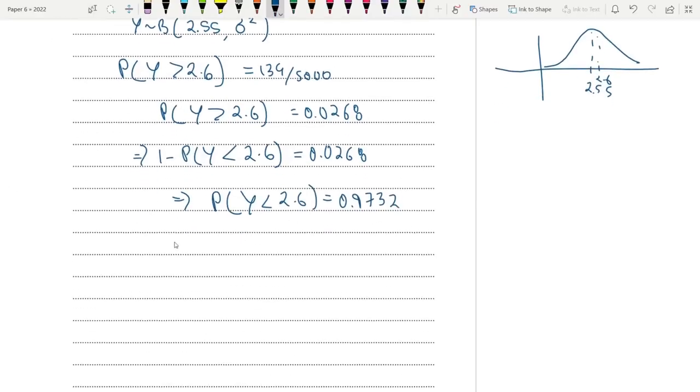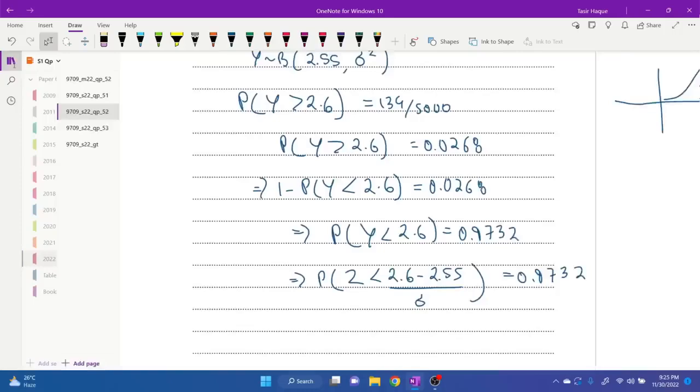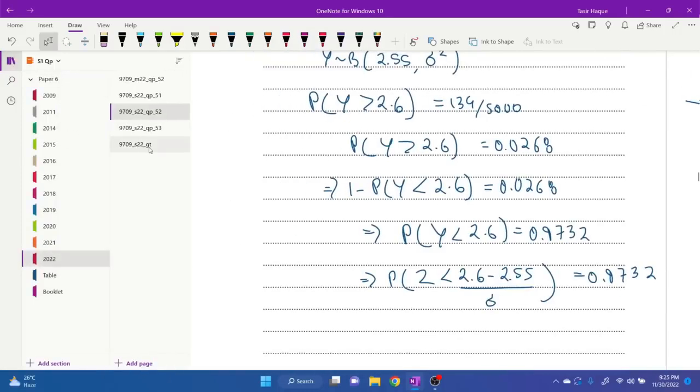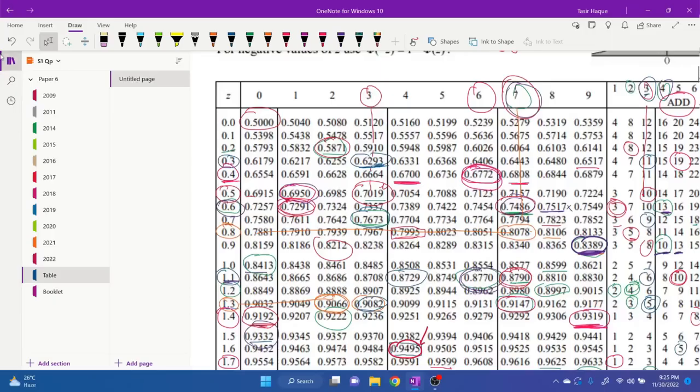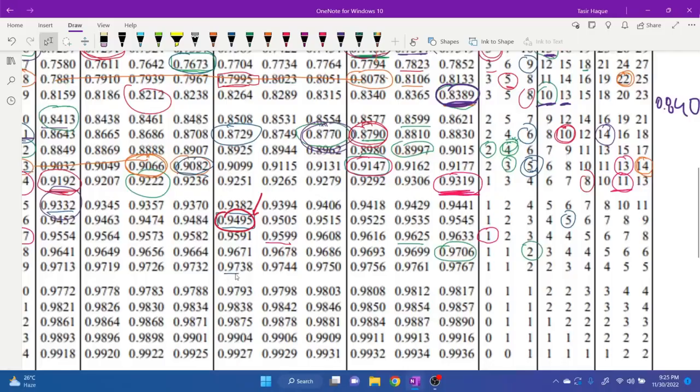Okay. So now let's move on. So we can write this as P(Z). I'm standardizing it. 2.6 minus 2.55 divided by the standard deviation sigma is actually equal to 0.9732. Okay. So now let's look at the table. This is inverse. So for inverse, this is how you do it. You have to look for the number which is closest to 0.9732, but below it.